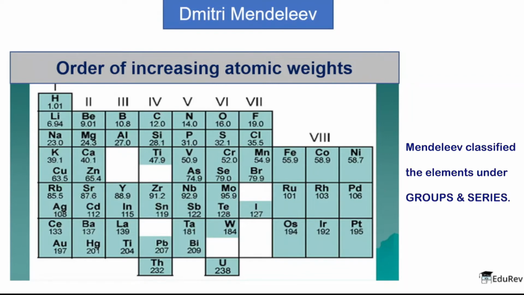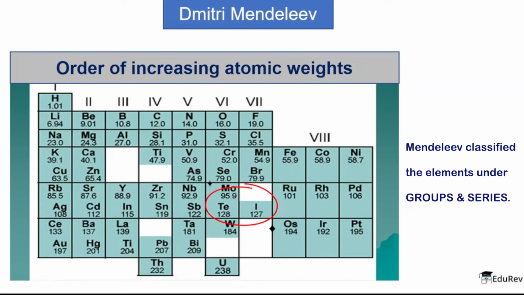In some cases, for example in case of tellurium and iodine, this criteria of increasing atomic weight was somehow ignored, because as you can see, the atomic weight of tellurium is higher than that of iodine, but the main reason is that iodine has similar properties to chlorine and fluorine, that's why they were grouped together. So the main criteria of grouping the elements together were that they should have similar properties and not exactly the atomic weights.